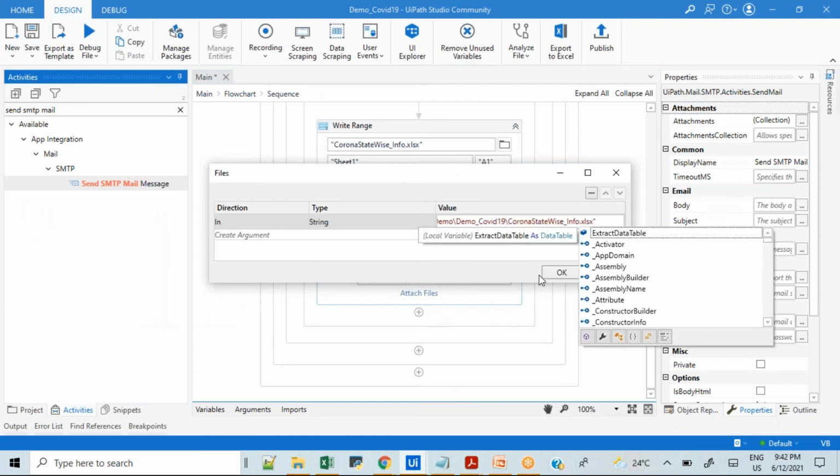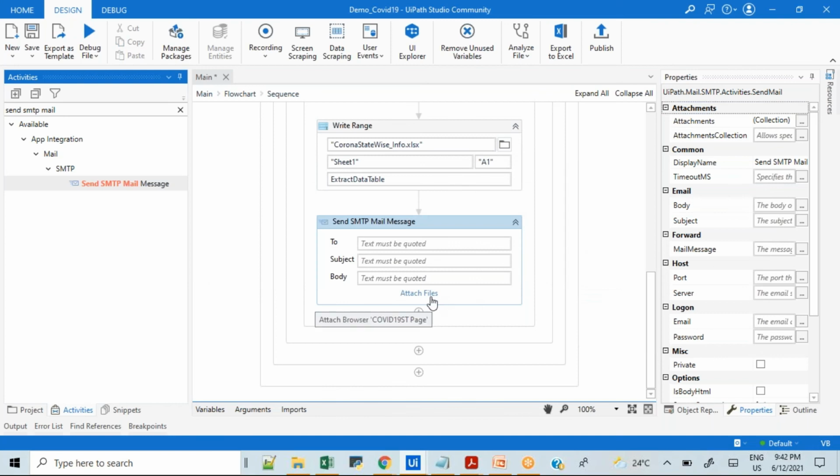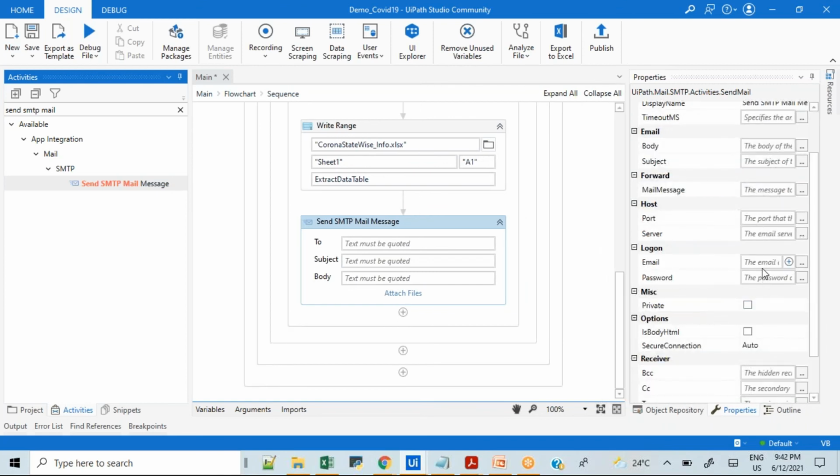That's it. Okay, so you can get this file as an attachment to whomever you are going to send. In addition to that, here we have to provide, on the right hand side you can see the logon, which means you have to provide the credentials of the person, or the email ID from which you want to send this email. In addition to that, we have to provide the port number and server name associated with that particular email domain. For example, it might be Yahoo, it might be Gmail. So that we have to provide.